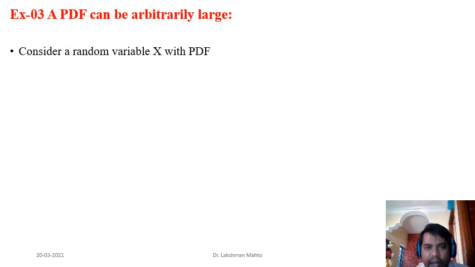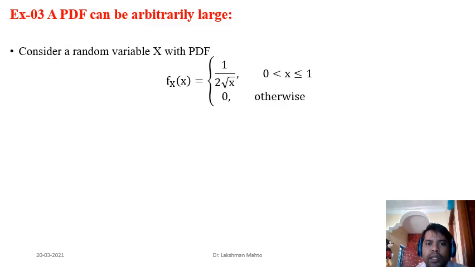So we consider a random variable X with the corresponding PDF. f of x is defined by 1 by 2 times the square root of x when x takes a value between 0 and 1. Otherwise it is 0. Okay. So if you observe this random variable, it is a very strange kind of thing. If you are willing to plot the graph of this PDF, the graph would be the PDF function f of x versus x. So f of x will come along the vertical axis, and x, the value of the random variable, will go along the horizontal axis.